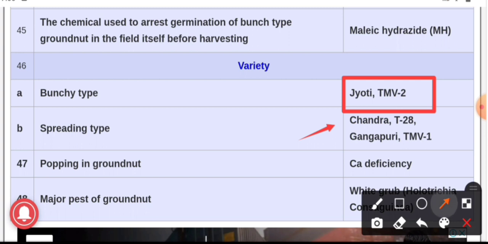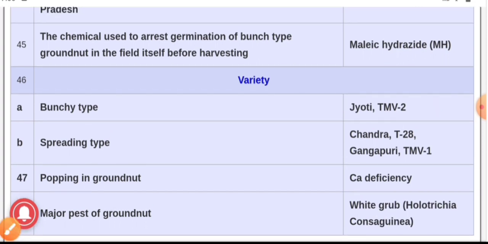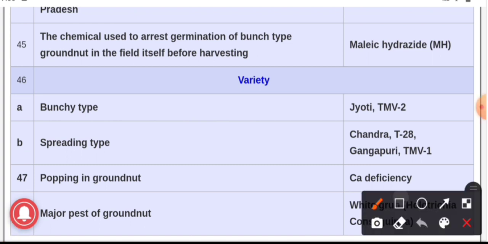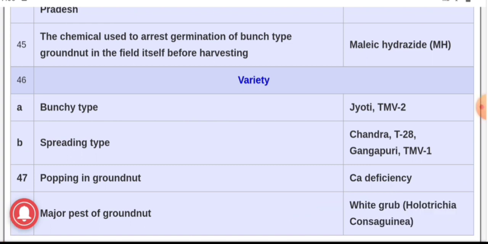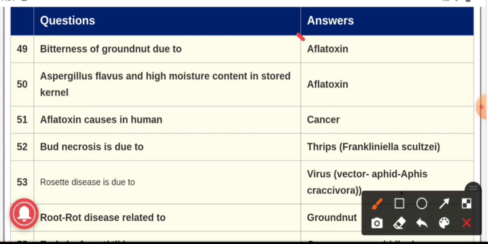Question number 47. The popping in groundnut occurs due to calcium deficiency. Question number 48. The major pest of groundnut is white grub. Question number 49. The bitterness of groundnut is due to, and the answer is aflatoxin. The bitterness in groundnut is due to aflatoxin.